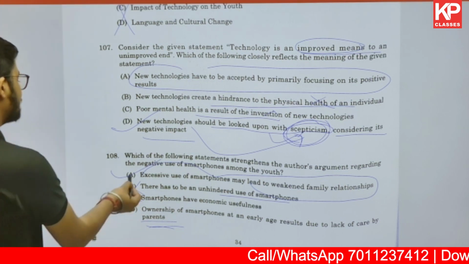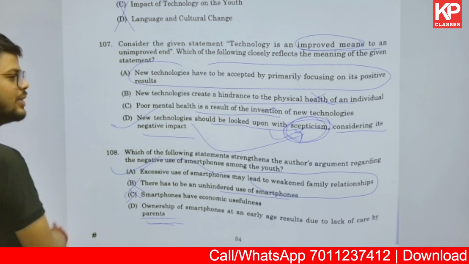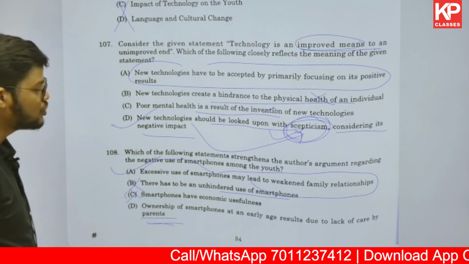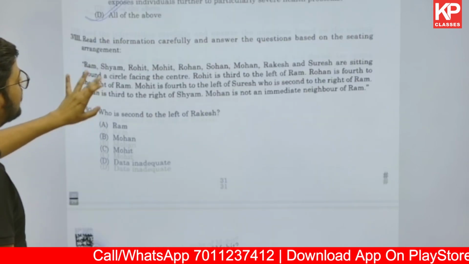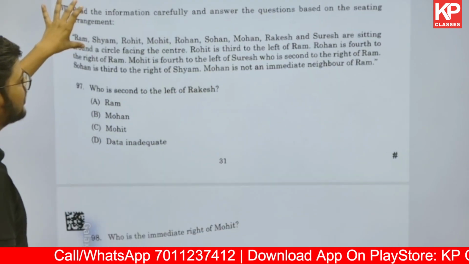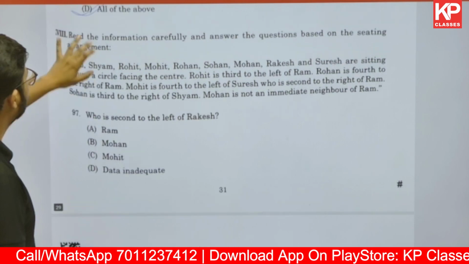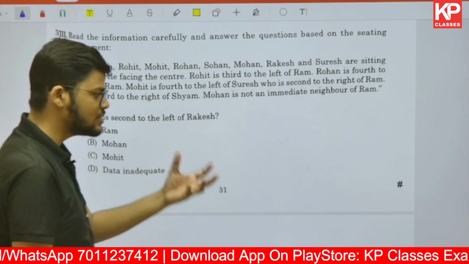So here option A and D could have created a confusion in the exam, but by going with the most appropriate one, I hope you can directly find the answer. So these were the passages. Now this question was based on, I'll just make you understand, this is a passage which is based on